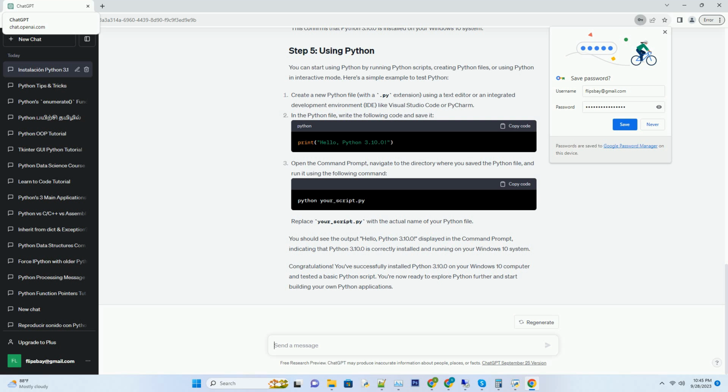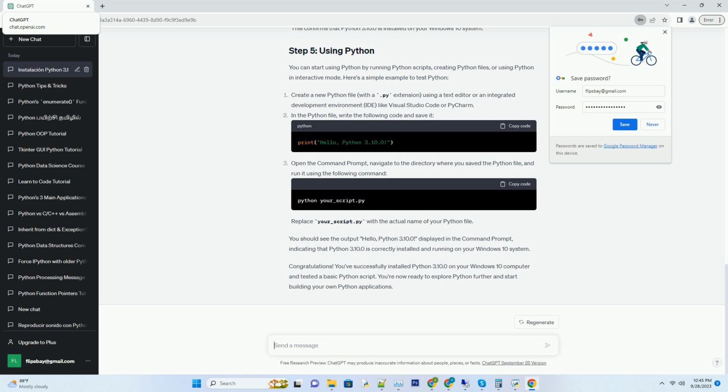Here's a simple example to test Python. Create a new Python file, with a .py extension, using a text editor or an integrated development environment, IDE, like Visual Studio Code or PyCharm. In the Python file, write the following code and save it. Open the command prompt, navigate to the directory where you saved the Python file, and run it using the following command. Replace your_script.py with the actual name of your Python file.